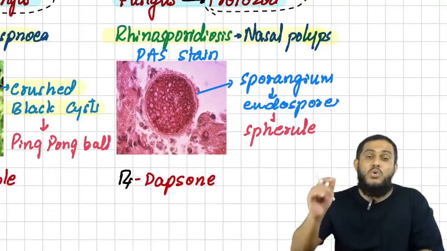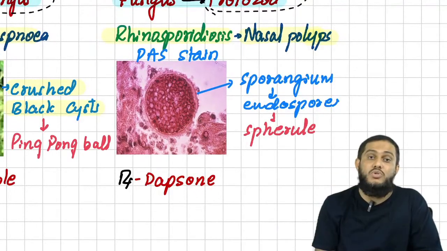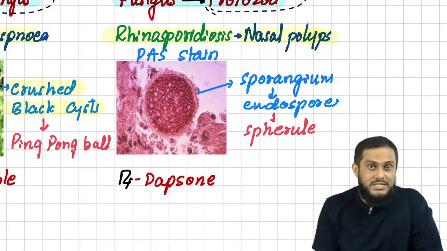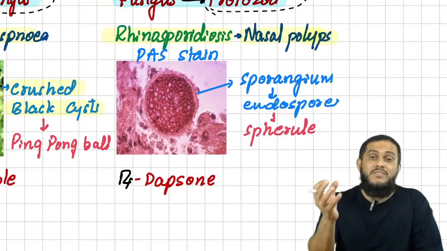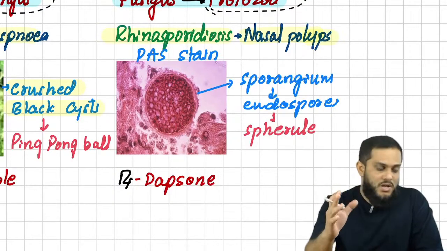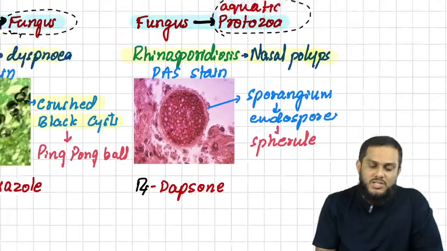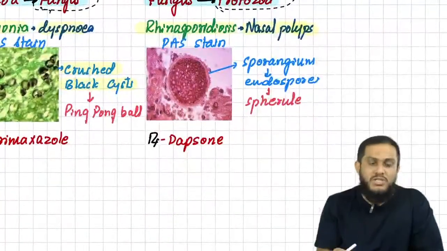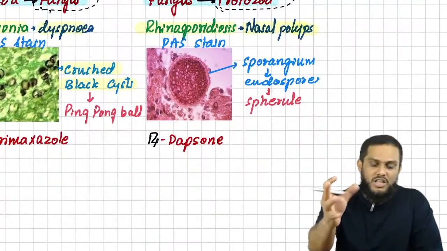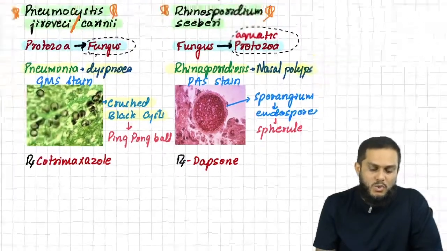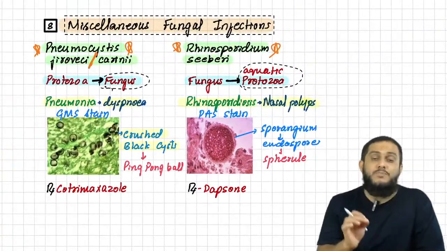This spherule, we also see in another fungus known as Coccidioides. If you have studied the yeast form of Coccidioides, yeast cell with endospores inside, known as spherules. The spherule you see in Coccidioides is also seen in rhinosporidiosis. Rhinosporidiosis is also present in the form of spherule, which is nothing but sporangium containing endospores. And that is PAS stain.